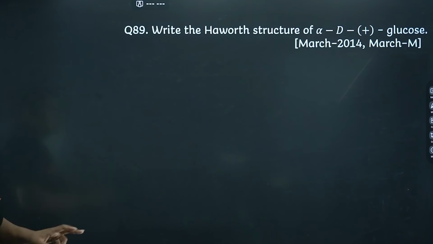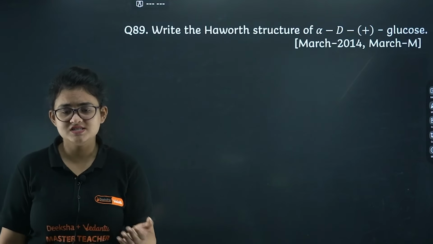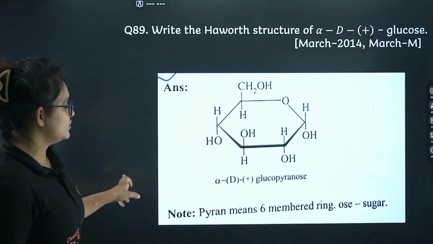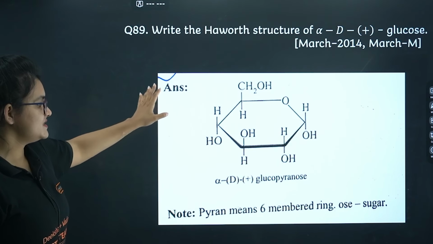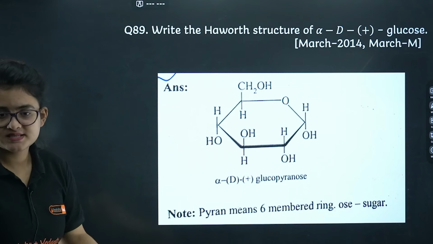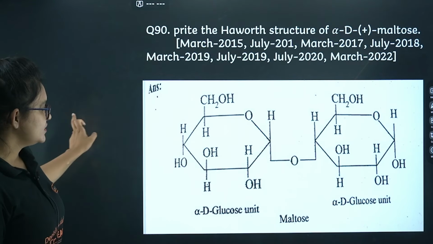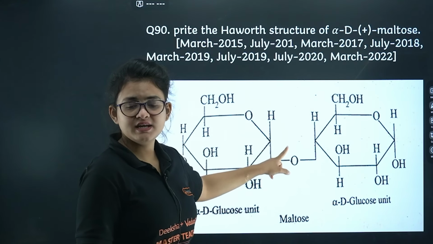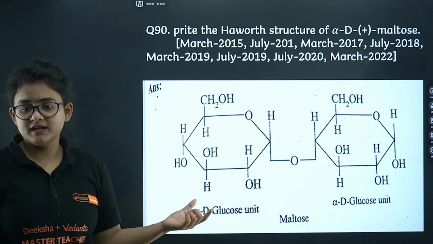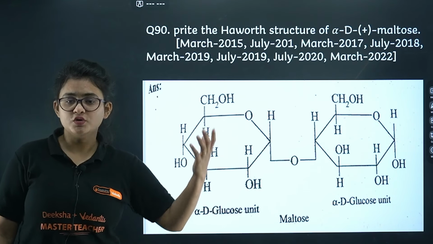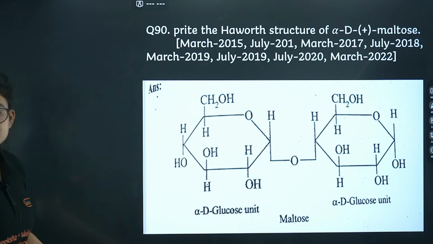Further, you can see the Haworth structure of alpha D glucose. You can expect any structure as a Haworth projection. Here for glucose, this is alpha D glucopyranose, meaning a six-member ring. I guess it's clear. Next you can see: write the Haworth structure of maltose. This is maltose. You can see one glycosidic linkage between carbon 1 and carbon 4. This is how it looks: alpha D glucose and alpha D glucose, two units linked with a glycosidic bond. I guess it's clear to you.